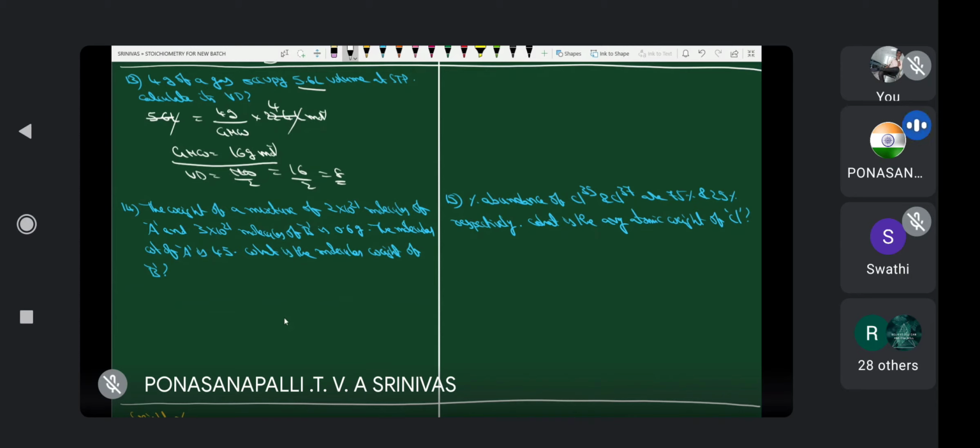I would like to write like this: 2 into 10 power 21 molecules of A plus 3 into 10 power 21 molecules of B. Now what is the total weight? 0.6 grams. Yes or no?